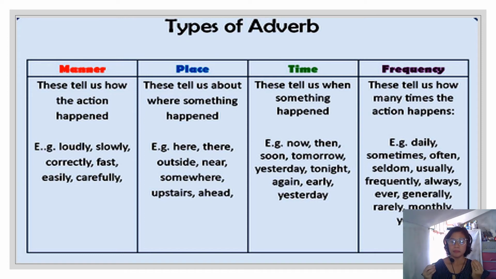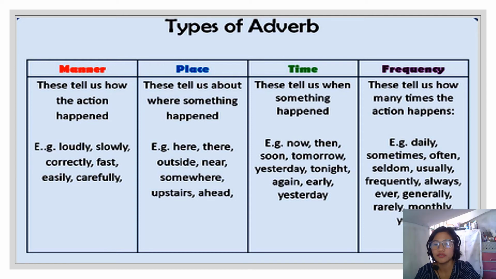So, when you say manner, this tells us how the action happened. Okay? For example, loudly, slowly, correctly, fastly, easily, and carefully. In an adverb of place, it can tell us about where something happened. For example, here, there, outside, near, somewhere, upstairs, ahead. Okay? Those are all adverbs.